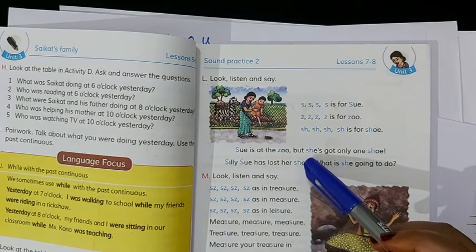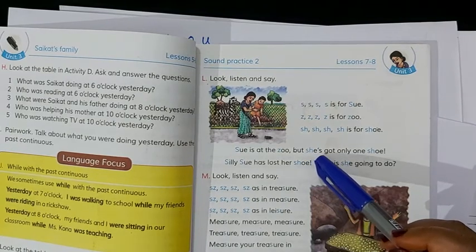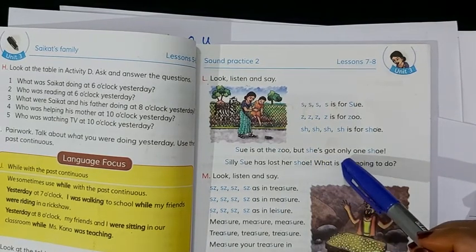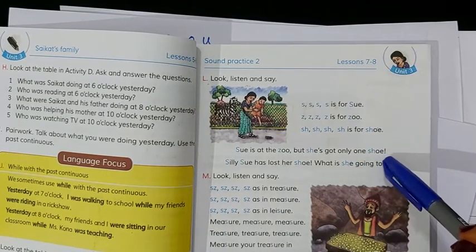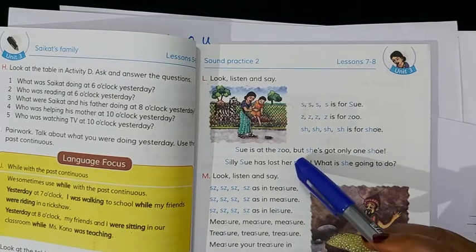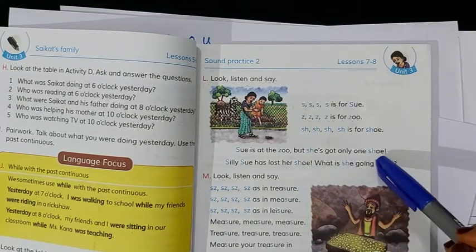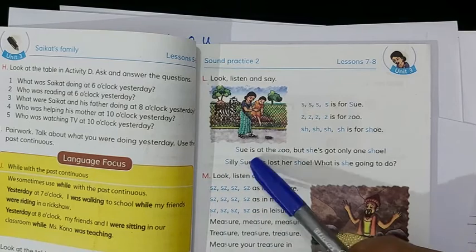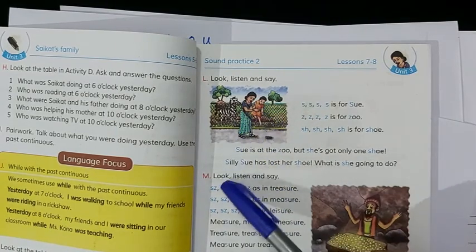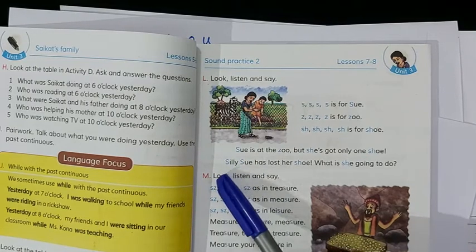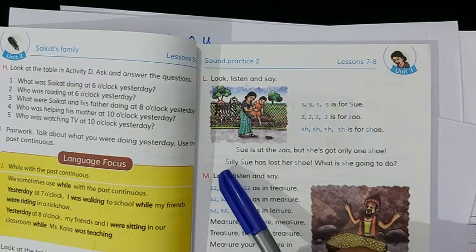She is, apostrophe, she's got only one. Again you see here S-H-O-E, that means shoe. But she's got only one shoe. Silly is the name of her mother. So here you see, dear students, a single S, so you make the sound s. So it's Silly.